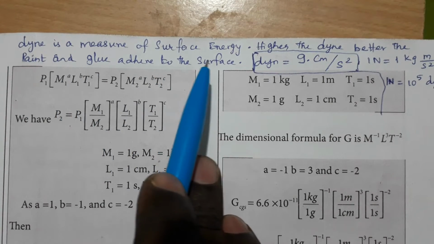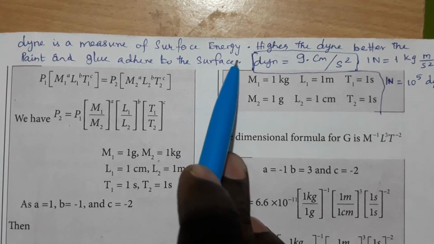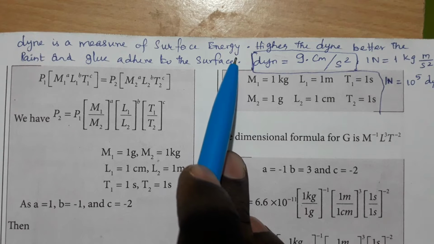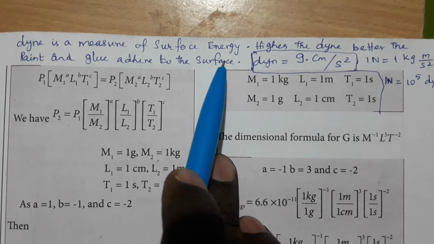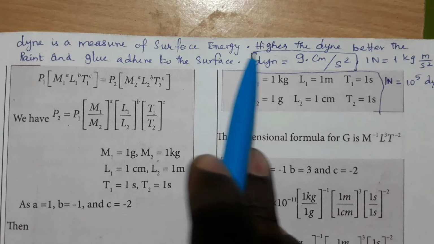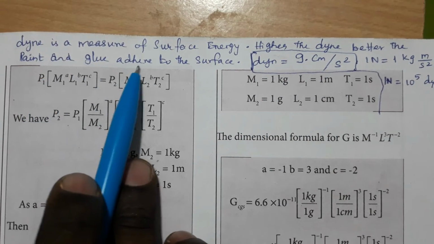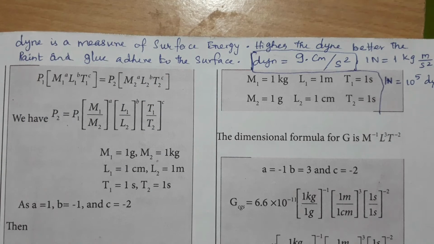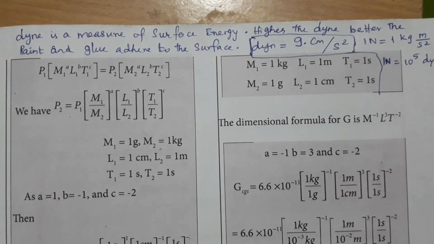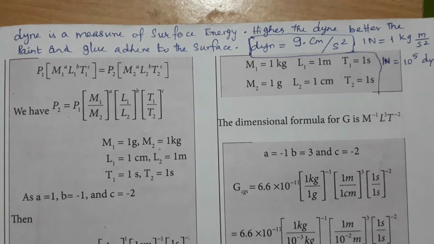Dyne is a measure of surface energy. So some may be wondering what the unit Dyne is used for. The higher the Dyne, the better the paint and glue adherence to the surface. Suppose you put paint on the surface of a container, or a cylinder, or a thermal cylinder.